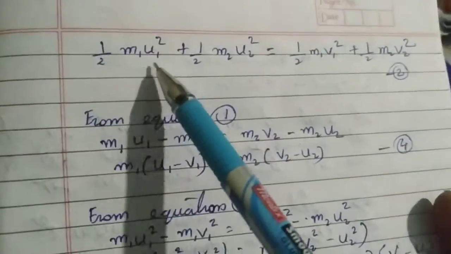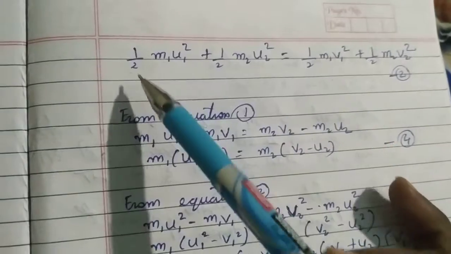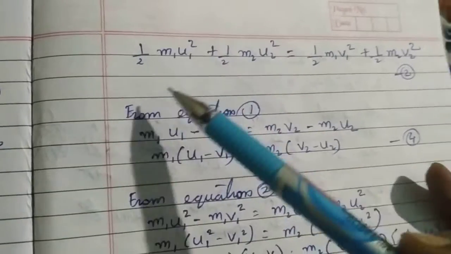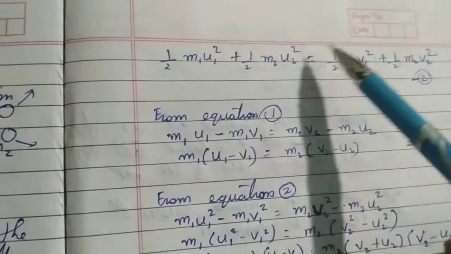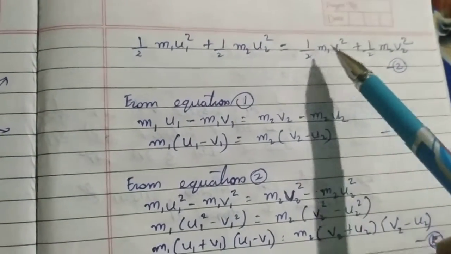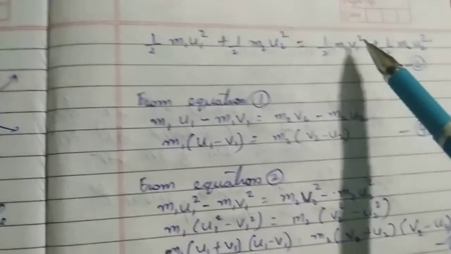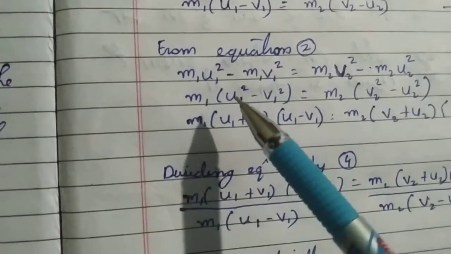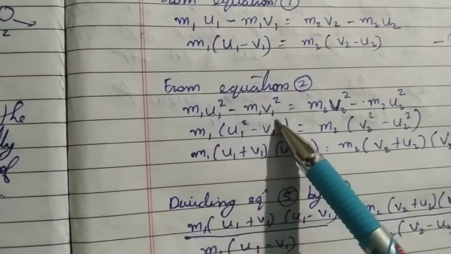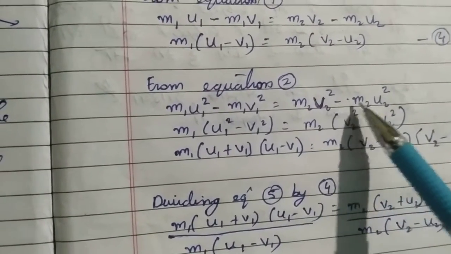Now we will take the help of equation number 2. From equation number 2, the coefficient half will be cancelled out from each term. You can take it common and then cancel it out, but I am directly cancelling it. Again we will shift this m1 term, that is m1 v1 square, towards the left, and this m2 u2 square term towards the right. So half is cancelled out. Here m1 u1 square minus m1 v1 square is equal to m2 v2 square minus m2 u2 square.